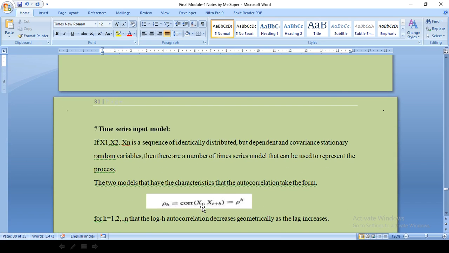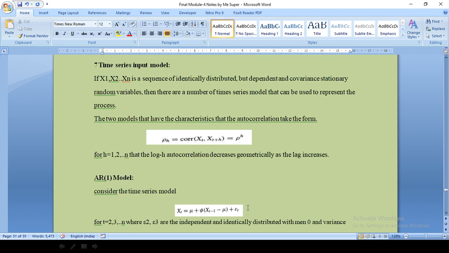The next topic is the time series input model. If you take a sequence of numbers X1, X2, up to Xn that are identically distributed but dependent and covariance stationary random variables, then a number of time series models can be used to represent the process. Two models have the characteristic that the autocorrelation takes this form: ρ(h) = correlation between X_t and X_{t+h}. We will see autocorrelation in the following models.